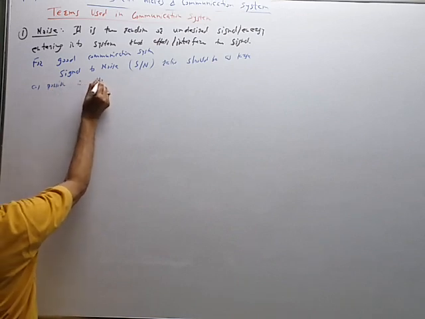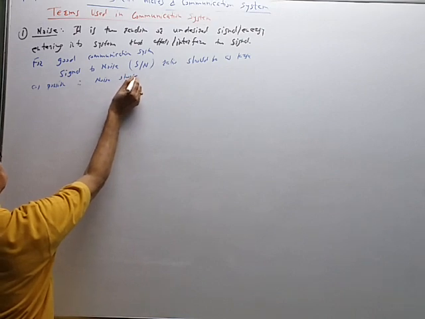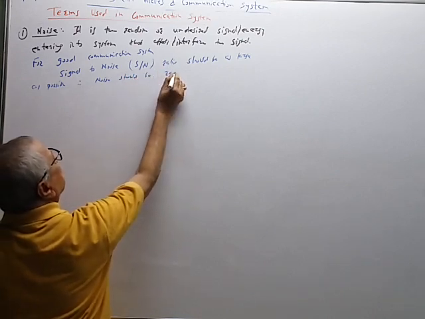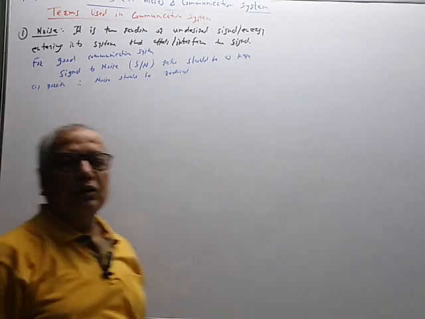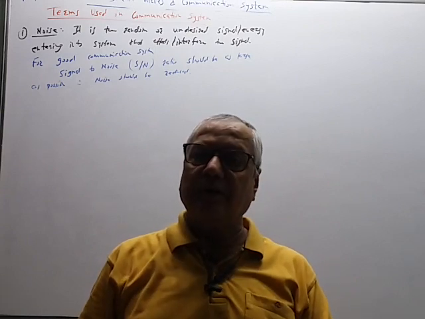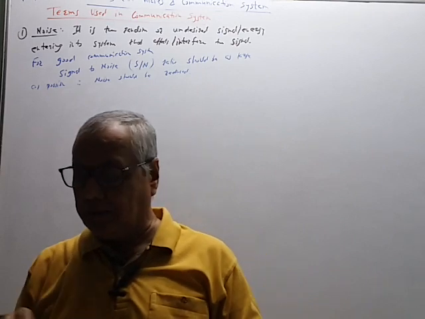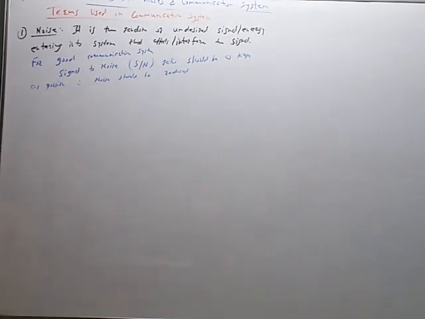And therefore, the noise should be reduced. And thus, we use noise rejection or noise filter circuit methods like this. So this is the first term, noise. This is the unwanted signal that is introduced in the system.